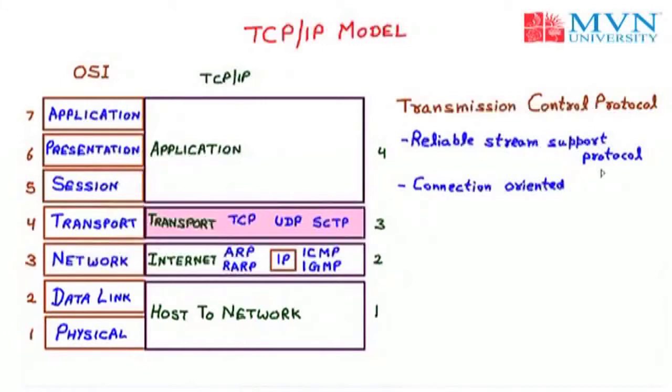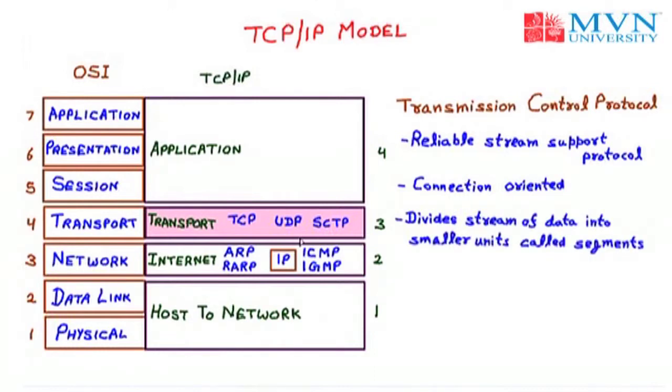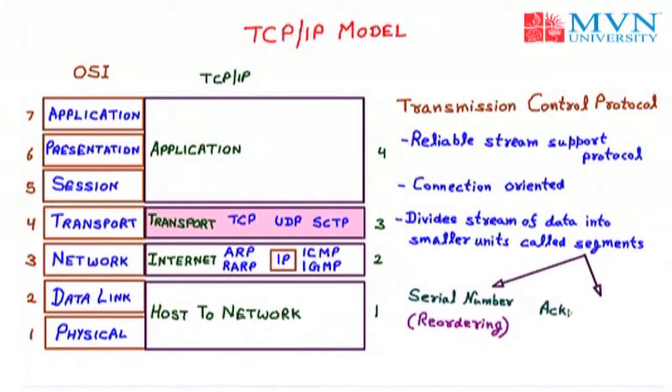Then the next one, TCP divides the stream of data into small units called segments. So the segmentation is done by the TCP protocol. Now segments include two types of numbers. The first is the serial number, used for reordering, and the second is the acknowledgement number, used to confirm a segment is received.